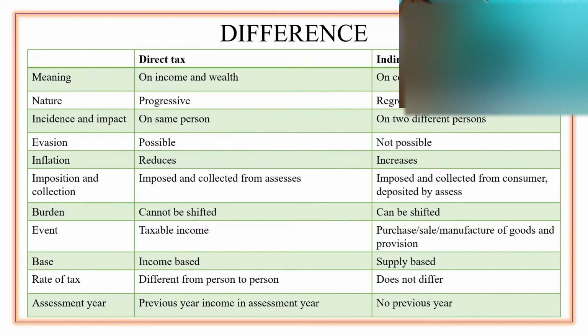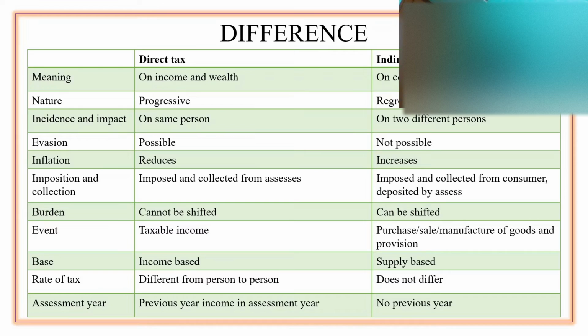Next is imposition and collection. In direct tax, we have seen the example of income tax. Income tax is imposed and collected from the assessee. We call the individual who is liable to pay tax the assessee. Any income that is earned by an assessee during the particular period, say the relevant previous year, he is liable to pay taxes for that income. So it is imposed and collected from the assessee.